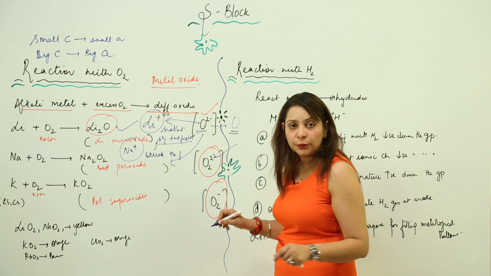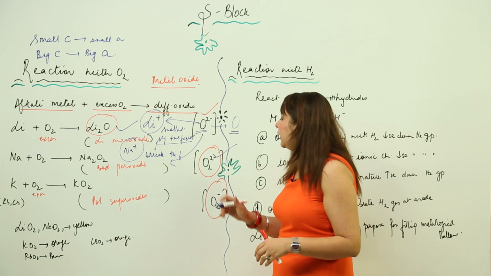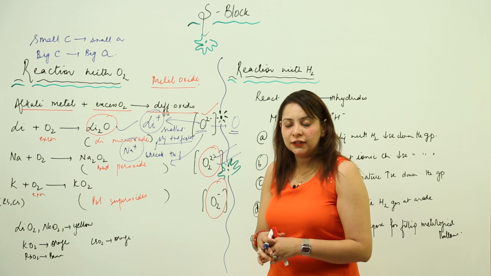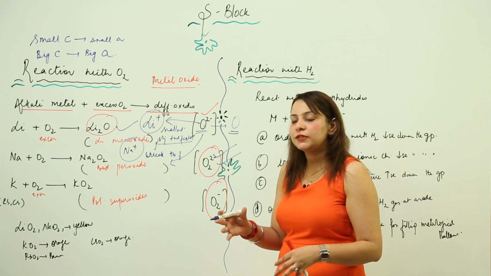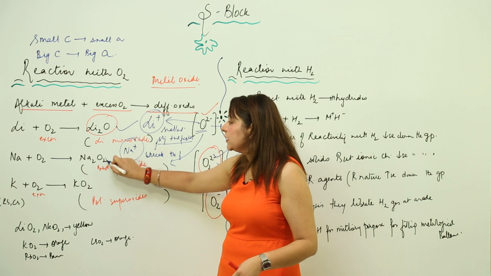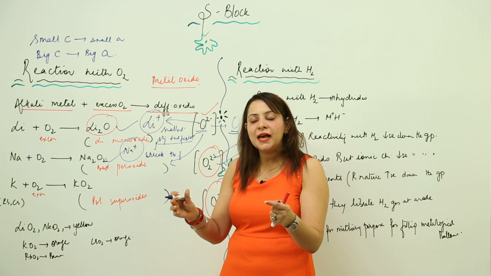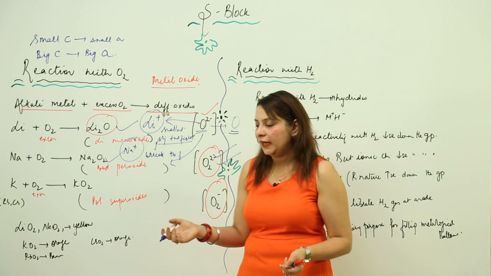That means it reacts to form a peroxide ion. If in total we take it, it reacts with peroxide ion, and only then the lattice energy is sufficient to stabilize this kind of compound. So that is why it forms sodium peroxide. Again the factor is the same: the bigger the size, the bigger the anion it can stabilize.